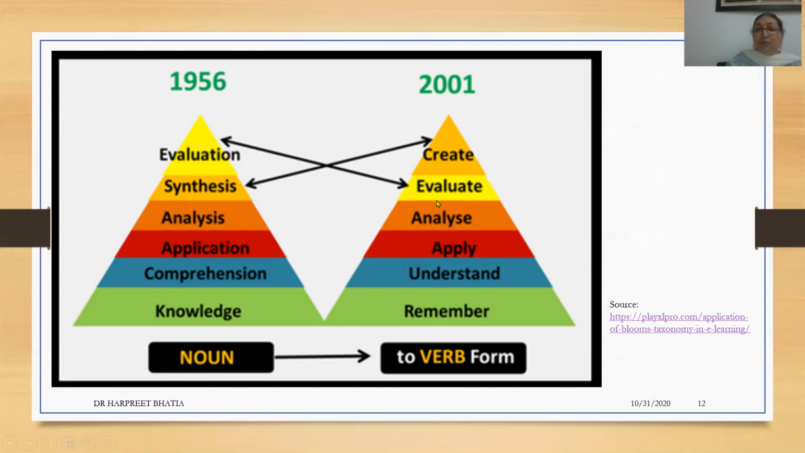These two have been interchanged. Bloom said synthesis occurs first and evaluation occurs later on, but the revised model says the evaluation process comes first, before we can go on to synthesize or create something which is new.